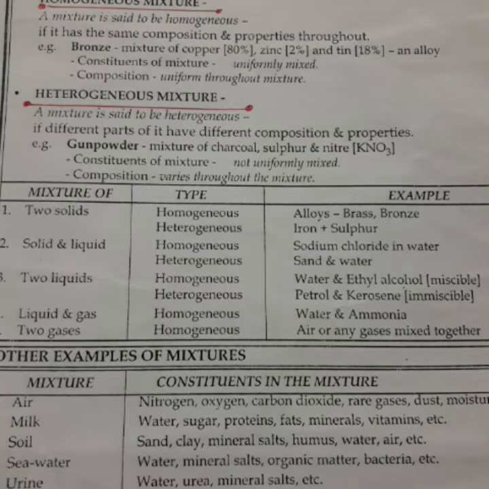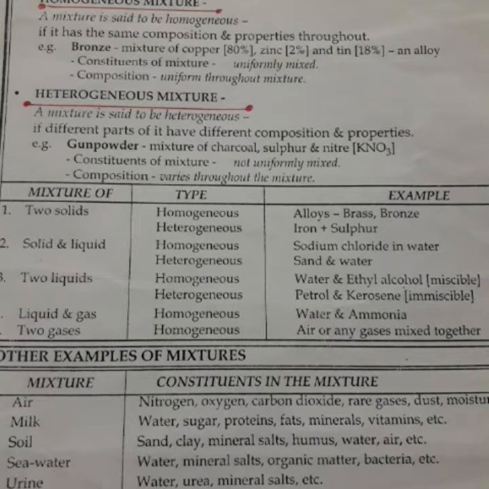The properties of a mixture vary according to the proportions of the components present in it. For example, a mixture of common salt and water will have different densities, boiling point, etc., depending on what? On the amount of the two components present in it. Okay? Some of the mixtures that are available at home for daily use, like toothpaste, tooth powder, lime juice, tea, coffee, are all examples of mixtures.